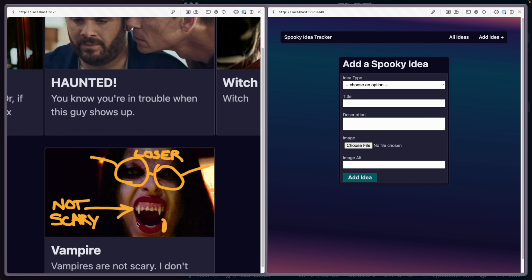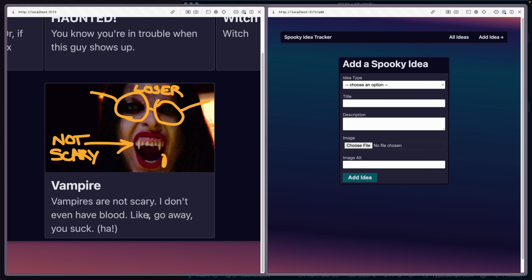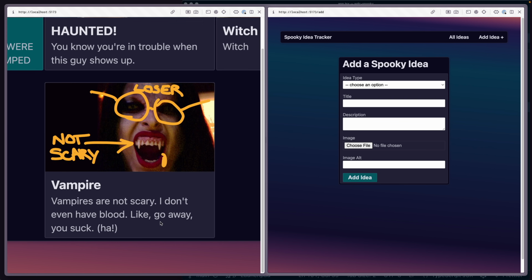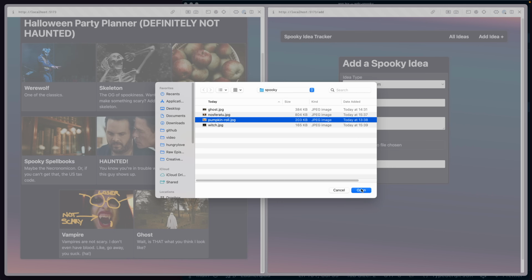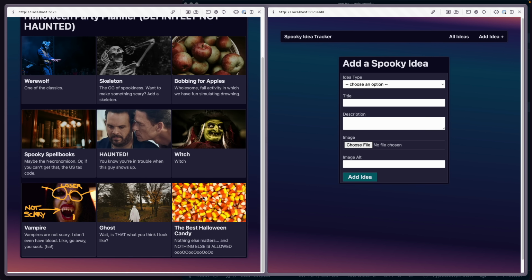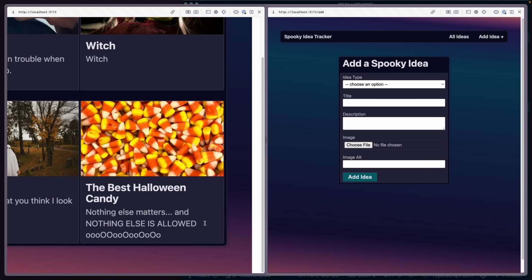I don't know what's going on here, because I think that vampires are really scary, but apparently the ghost I disturbed doesn't. And then I also realized, I was trying to put something in here, like pumpkin rolls. Add our pumpkin roll, right? So look, this looks delicious. I want to eat that. It just gets overridden. So it's weird. Anyway, I'm trying to sell this site. It's real cheap, not for any nefarious or haunted reasons. I'm just trying to move it fast.